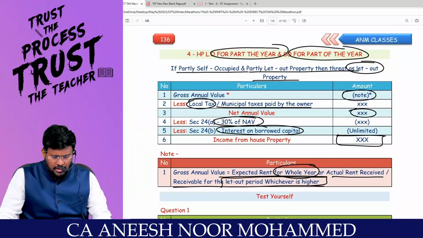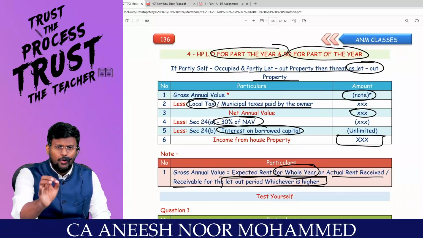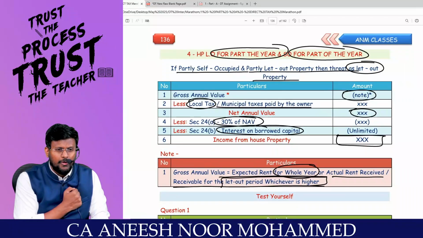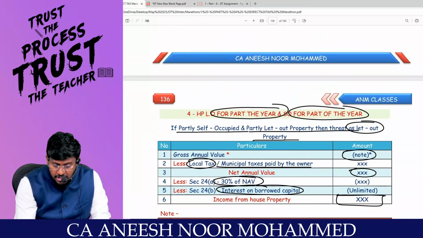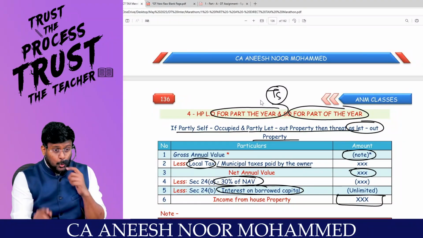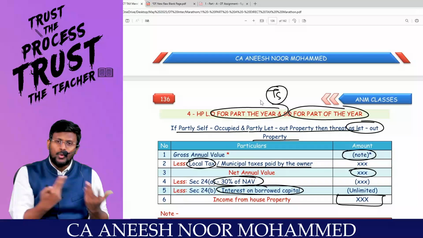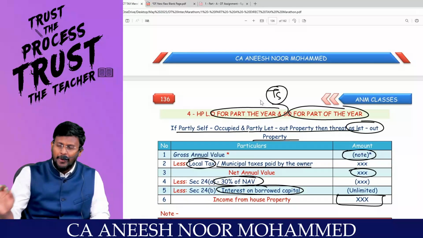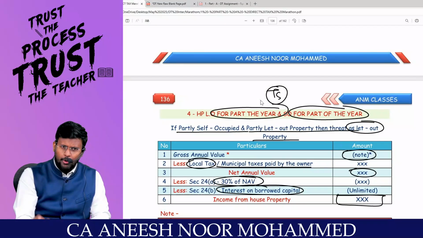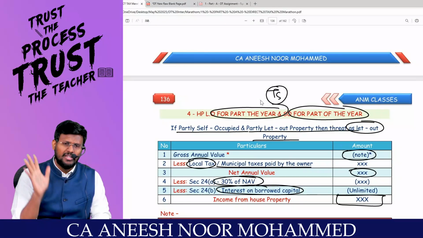Then coming to house property let out for part of the year and self-occupied for the rest, this is a time split. What split? 12 months has been split into 5/7, 7/5, 10/2 or 2/10 like that. That means the department is saying that once you let out a property even for 1 day, it will be treated as a let out property.